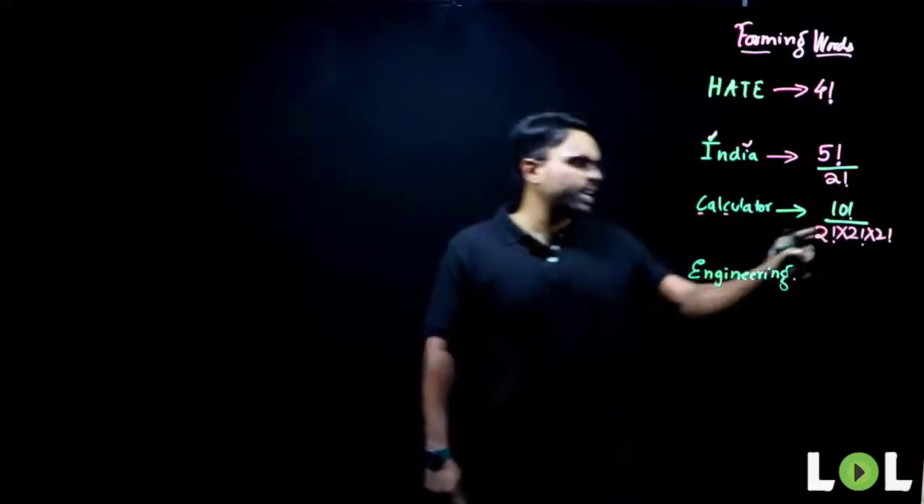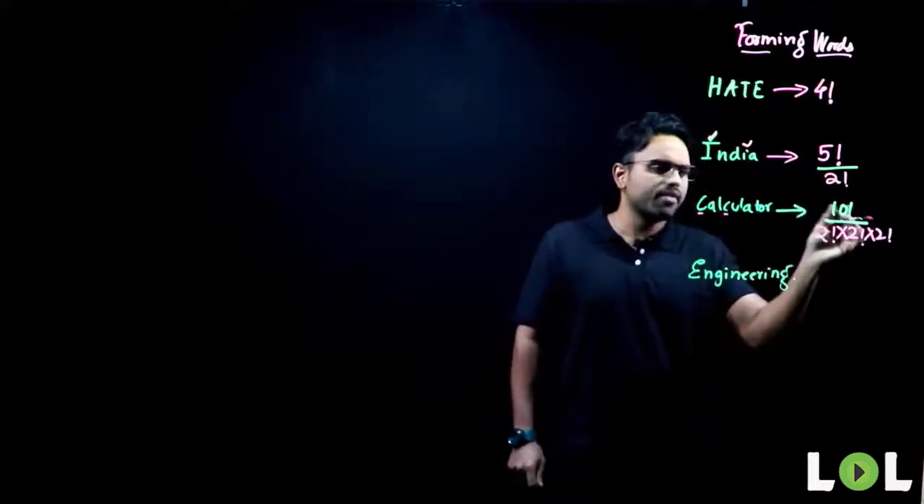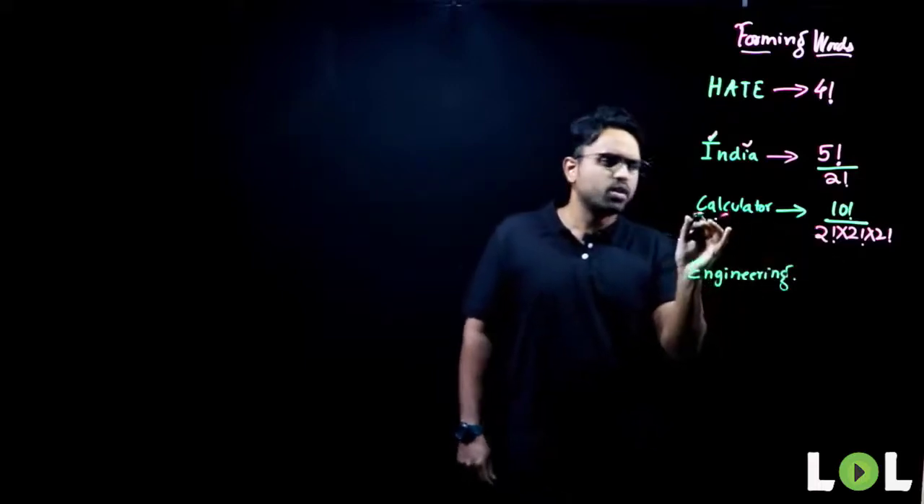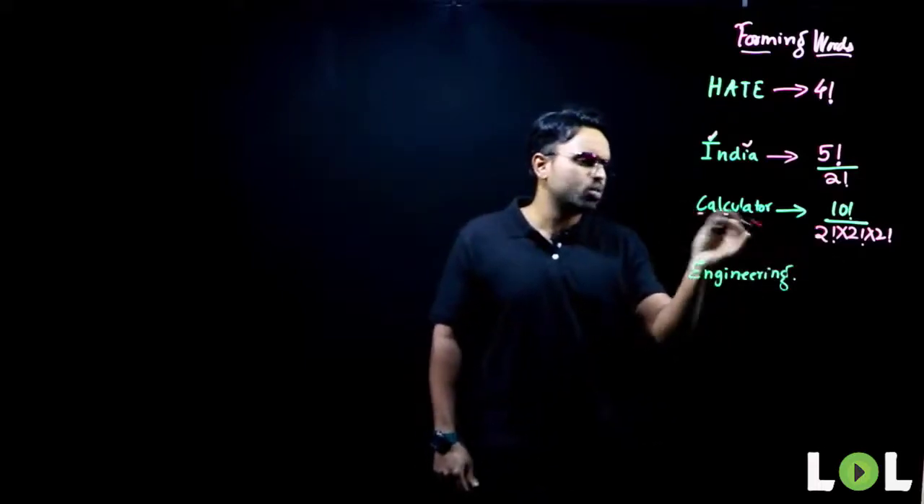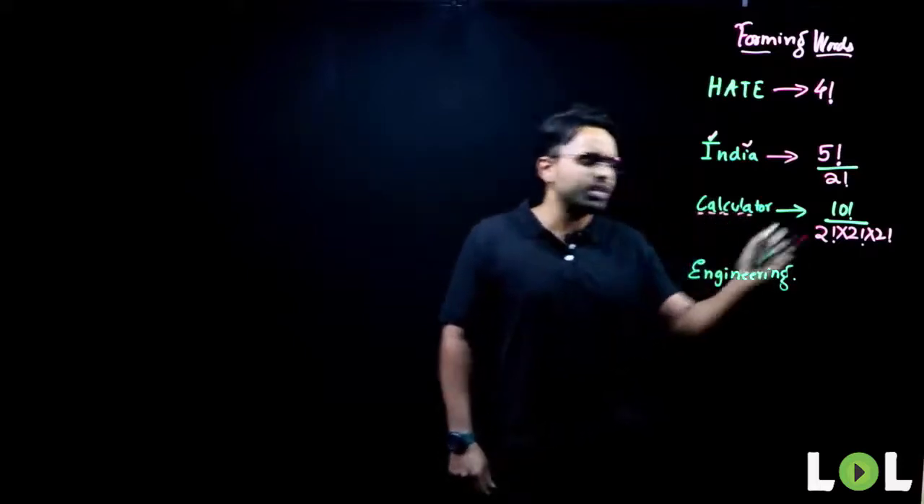So, how do I arrive at the answer? First, I check the number of letters. How many letters do I have? 10 letters, 10 factorial. And I divide it with the repetition. How many? C is repeating how many times? 2 times. A is repeating how many times? 2 times. L is repeating how many times? 2 times. So, it is done.